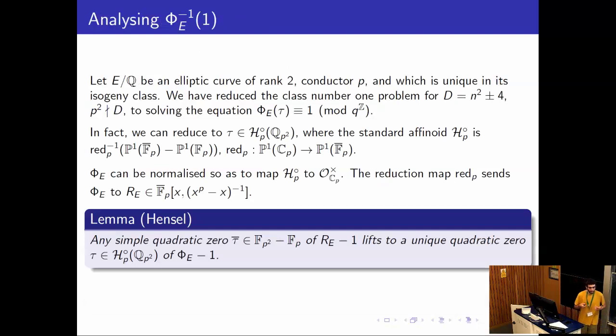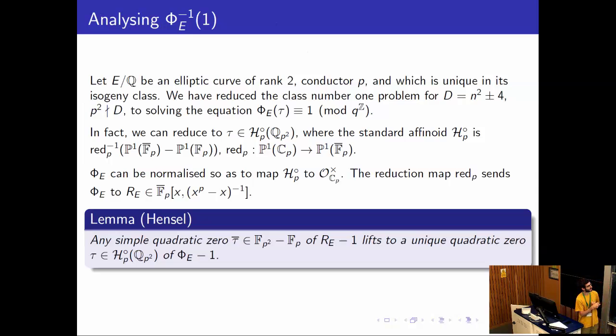And so now the way we usually solve equations with p-adic analytic functions, the way we find zeros of p-adic analytic functions, is, for instance, to use Hensel's lemma and to look at the reduction. And so Hensel's lemma tells us that we can reduce phi e. Phi e is a function, so we restrict phi e to the standard affinoid, and then we reduce everything mod p. So the standard affinoid gets mapped to this algebraic curve over FP bar, let's say. So it is P1 minus the FP rational points.